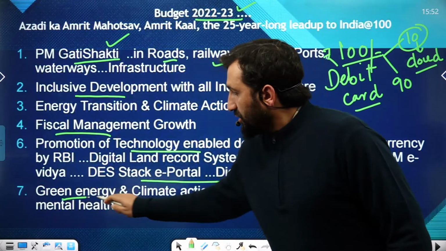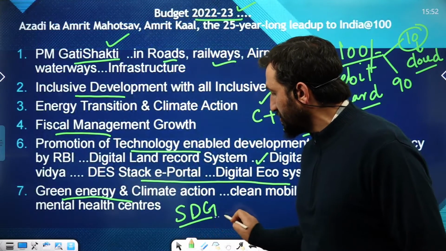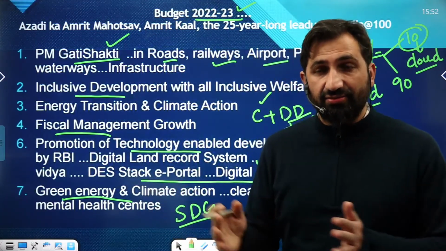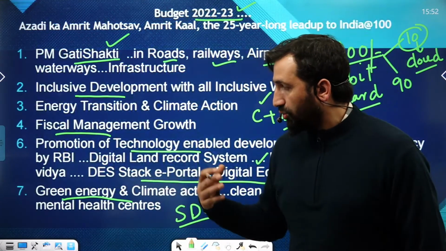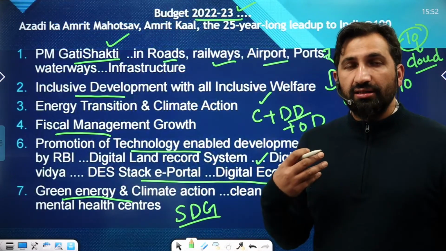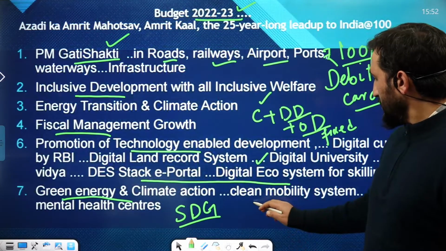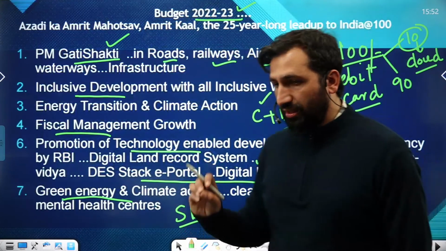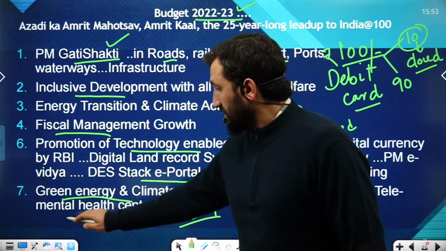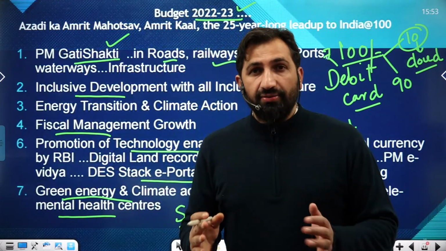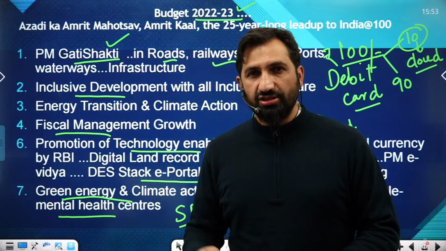Now there's a lot of focus on SDGs, Sustainable Development Goals, which India has to achieve, because this is the decade of action from 2021 to 2030. There's a lot of focus on sustainability and green energy and climate action, especially clean mobility systems. This is the first time the government has introduced mental health as a part of the budget. There's a budgetary allocation for mental health. There can be different schemes or interventions in future.